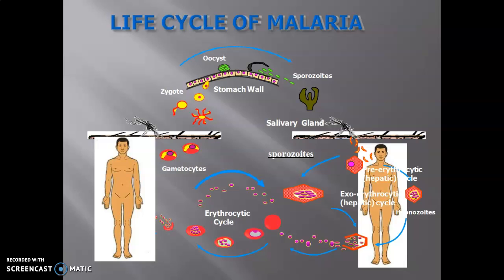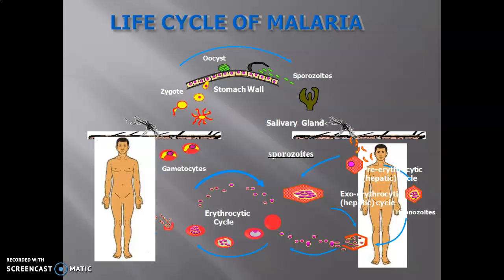Let us have a complete discussion over the life cycle. First of all, we will be discussing the asexual cycle which takes place in the human being, in the liver, and in the red blood corpuscles.